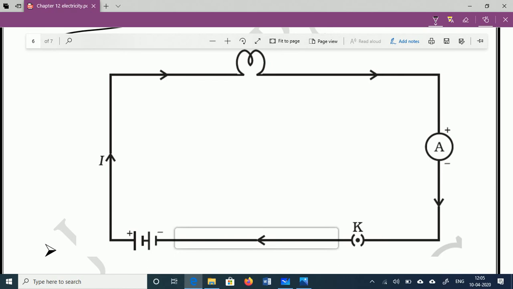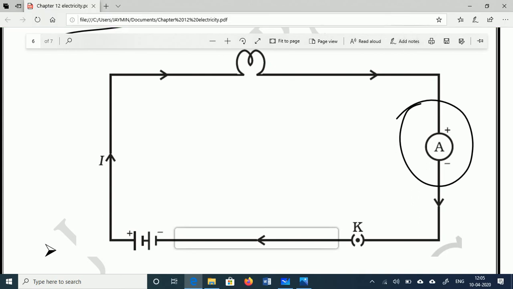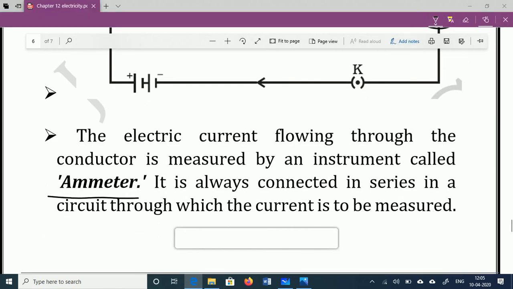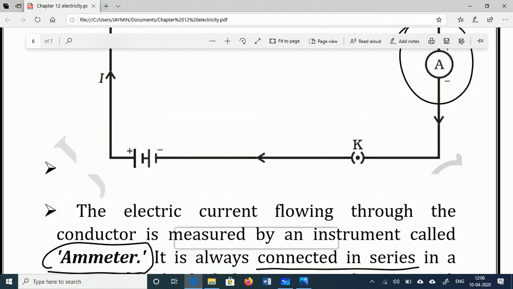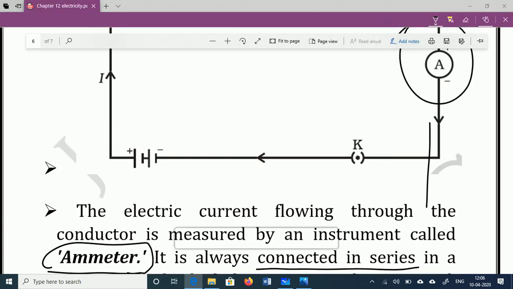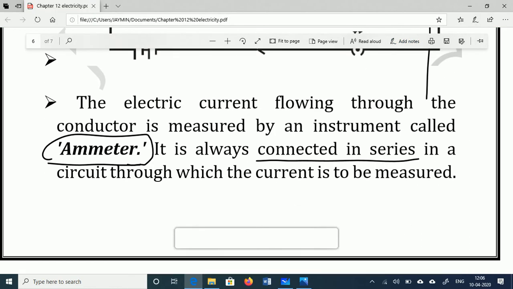So a special instrument is used to measure the current. That instrument is called an ammeter. This instrument is used to measure the current passing through the circuit, and this instrument is always connected in series in the circuit. Understand? So the ammeter is used to measure the current that passes through the circuit.